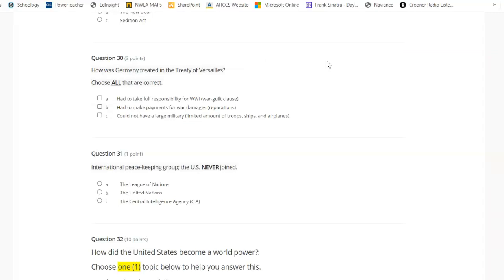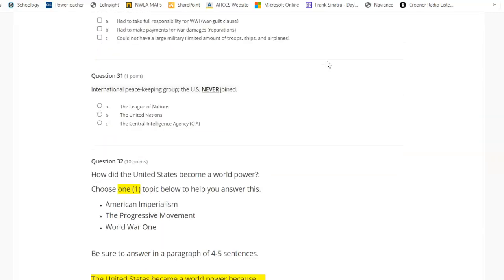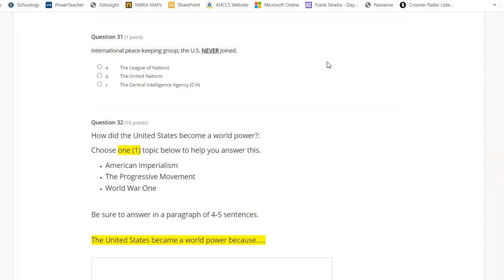How was Germany treated in the Treaty of Versailles? Choose all that are correct. A. Had to take full responsibility for World War I, the War Guilt Clause. B. Had to make payments for war damages, reparations. C. Could not have a large military, limited the amount of troops and ships and airplanes. International peacekeeping group the U.S. never joined. A. The League of Nations. B. The United Nations. C. The Central Intelligence Agency, or CIA.